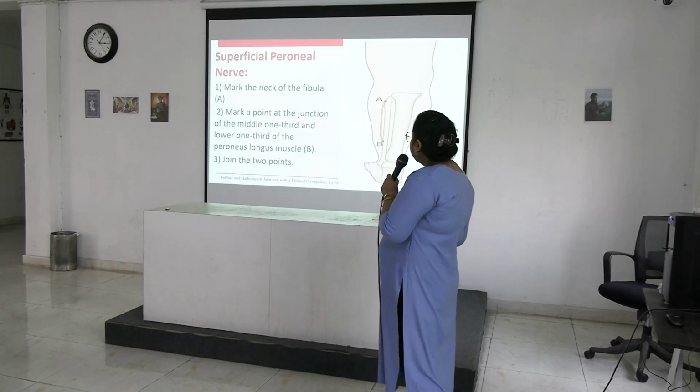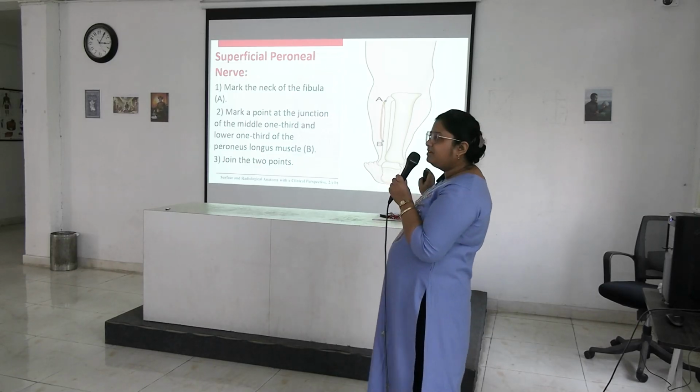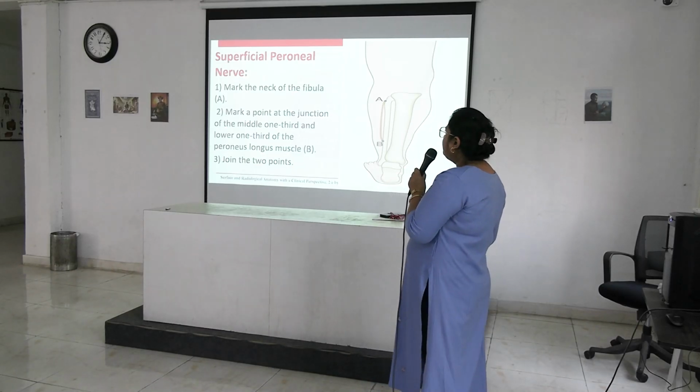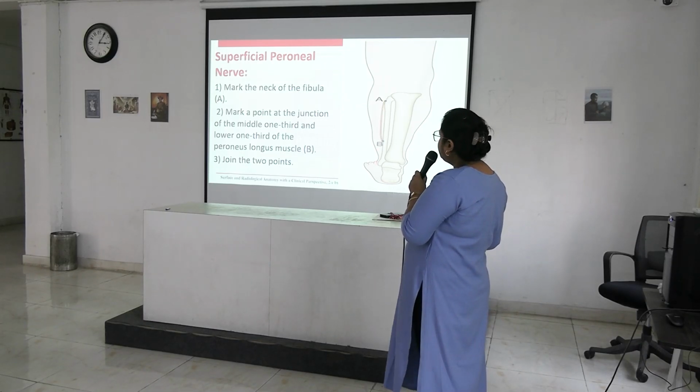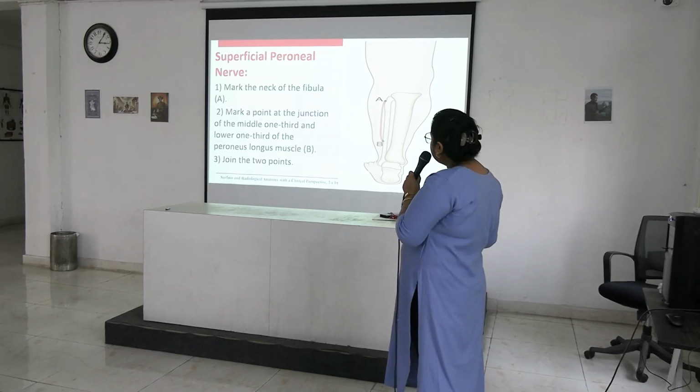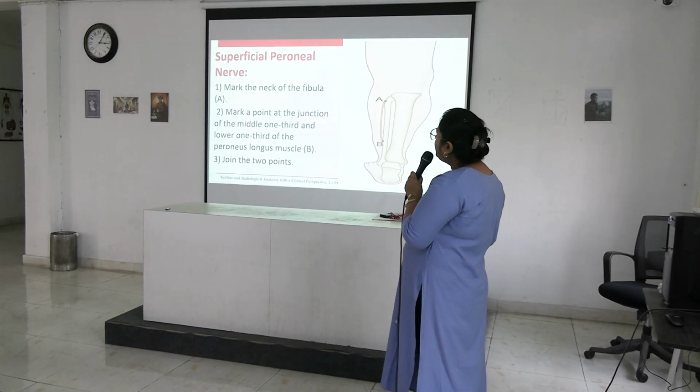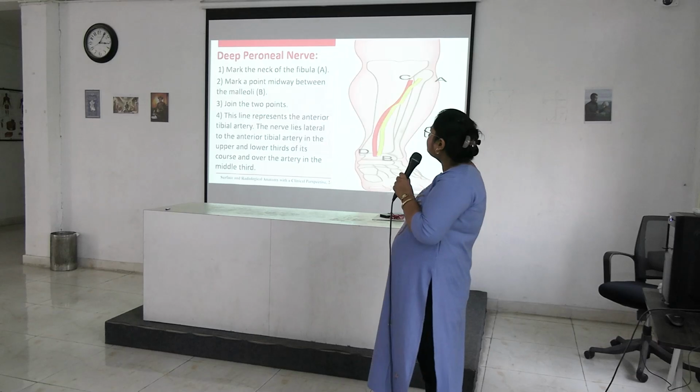Next is superficial peroneal nerve. This is not commonly given. Mark the neck of fibula. Here, mark a point at the junction of middle 1/3 and lower 1/3 of peroneus longus muscle and join these 2 points here. This is superficial peroneal nerve.